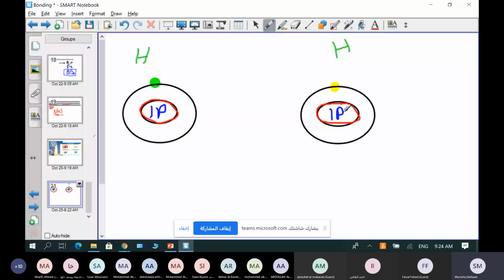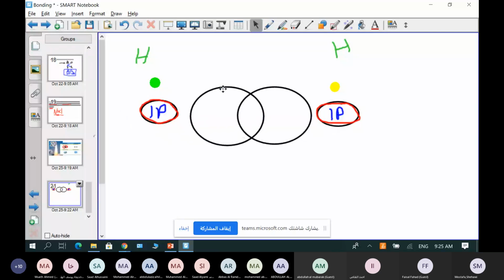What will happen is that these two electrons will come close to each other and will share their valence electrons as follows. So this one will completely move here, and this one will completely move here, and they will come closer to each other. This is the first step. Like this. And the two atoms will be shared here.